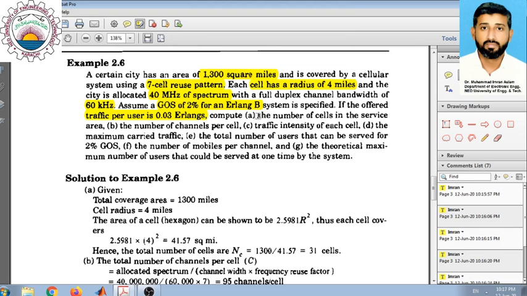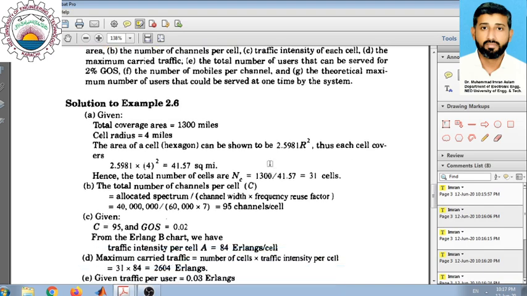We start with part A. Part A asks what is the number of cells that need to be used in the service area, because we want to cover the total area of 1300 square miles, which is the area of the city, by cells which have a radius of 4 miles. So the total coverage area is 1300 square miles, and the cell radius is 4. So what we want to do is to convert the cell radius into the area of each cell.